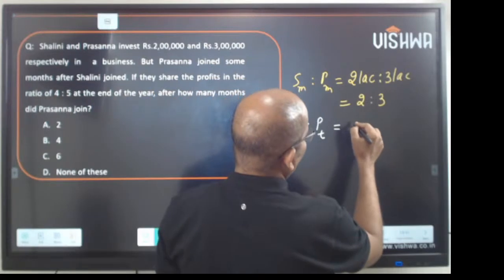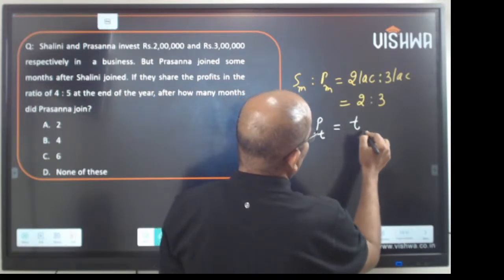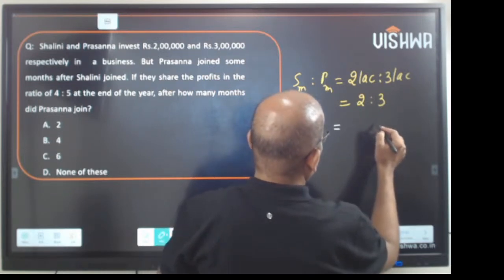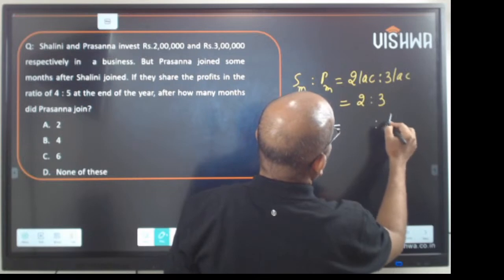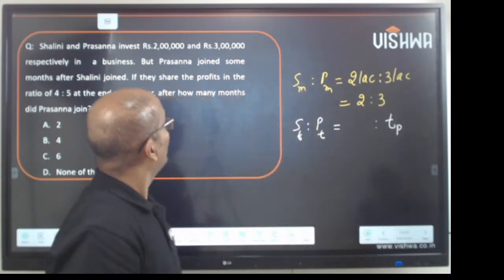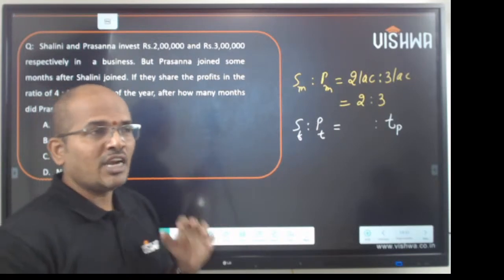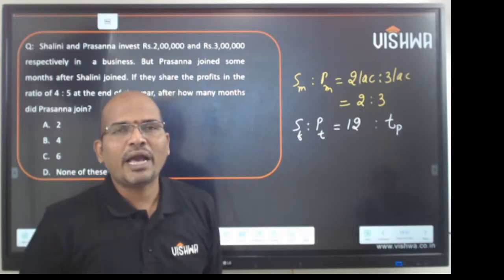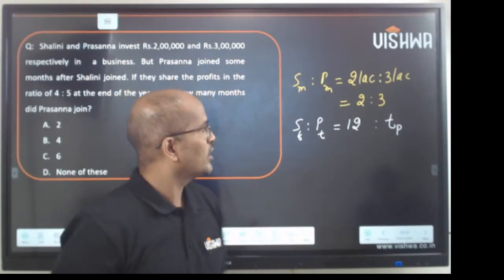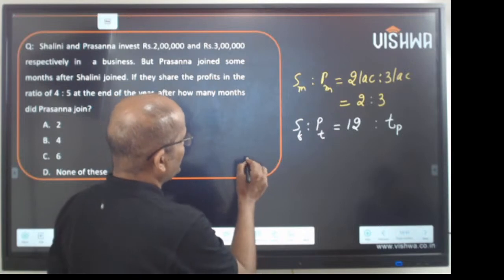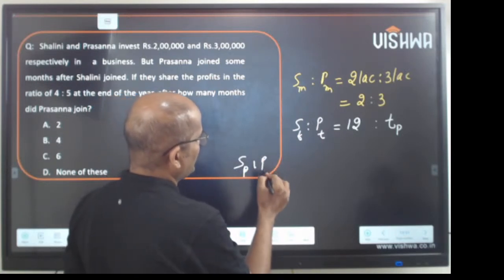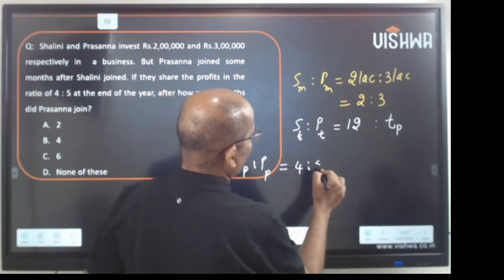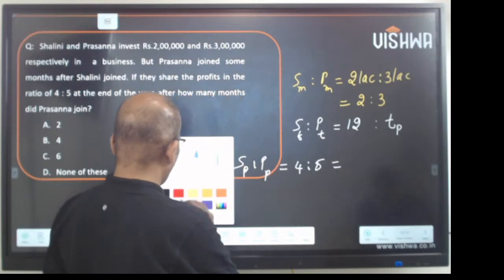We do not know how many months Prasanna is there in the business, so time of Prasanna is not known, TP. Shalini is there from the beginning, so take it as 12 months, because with respect to partnership, the maximum time we have is only 12 months. And he says that the profit shares of Shalini and Prasanna is given as 4 is to 5.